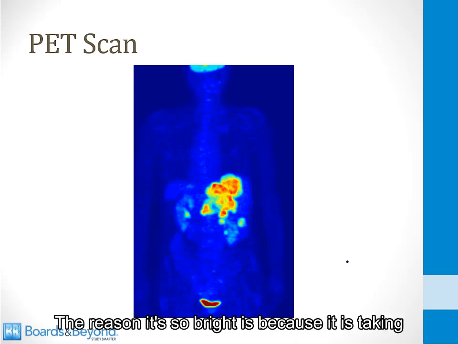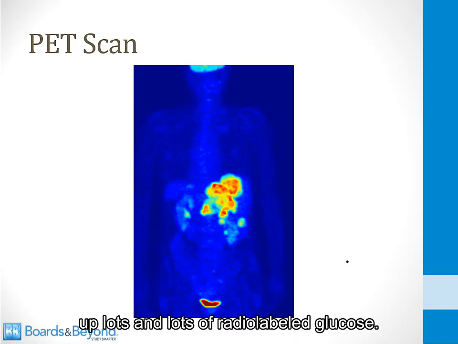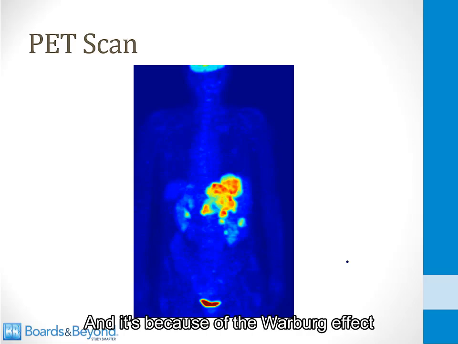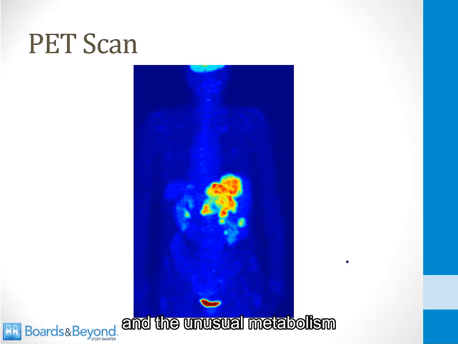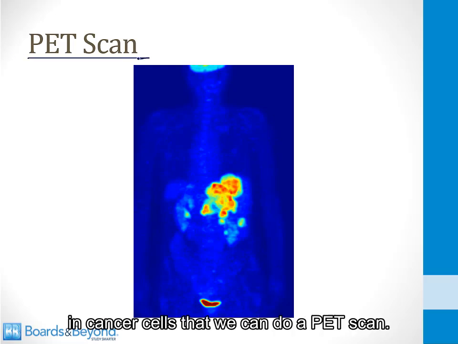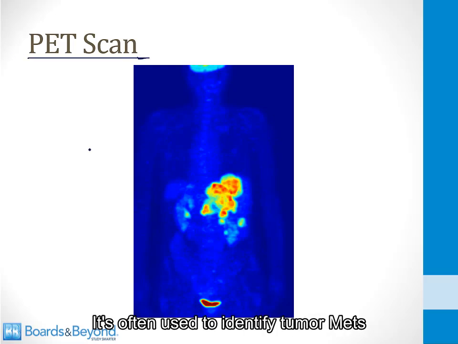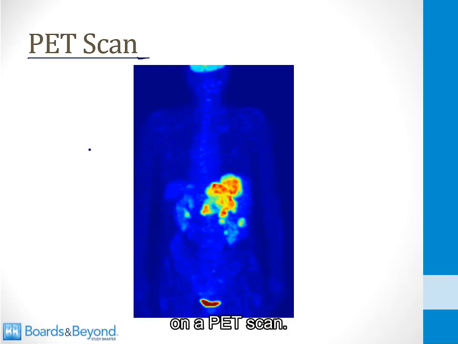The reason it's so bright is because it is taking up lots and lots of radio-labeled glucose, and it's because of the Warburg effect and the unusual metabolism in cancer cells that we can do a PET scan. It's often used to identify tumor mets because distant metastases will light up on a PET scan.